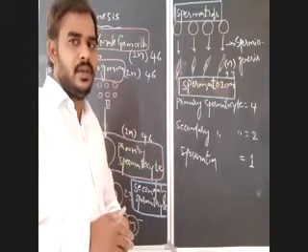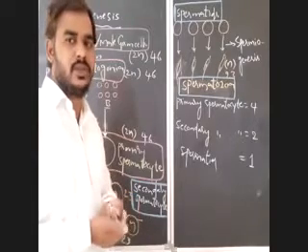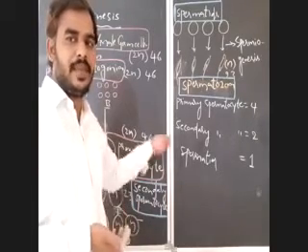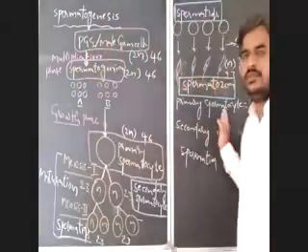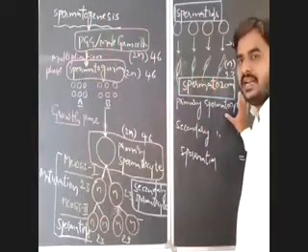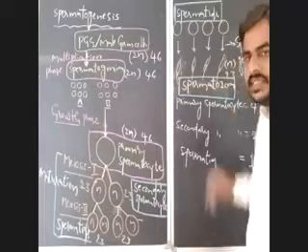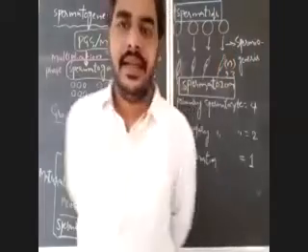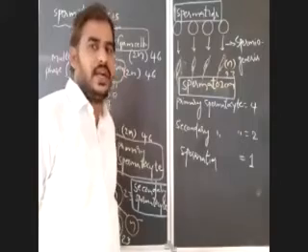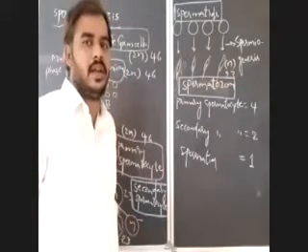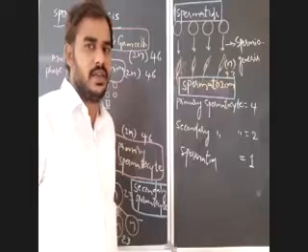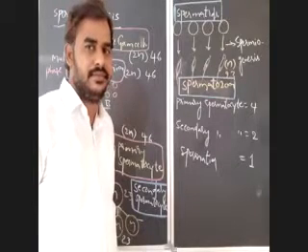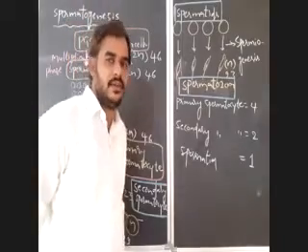For example, to produce 2 lakh spermatozoa, what is the number of primary spermatocytes required? A question for you. What is the number of primary spermatocytes required to produce 2 lakh? 2 lakhs by 4.